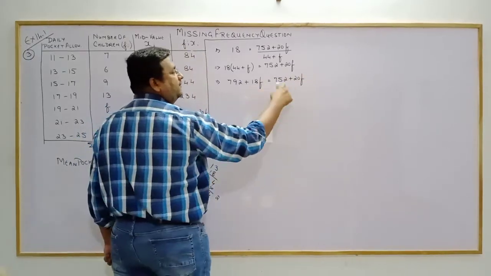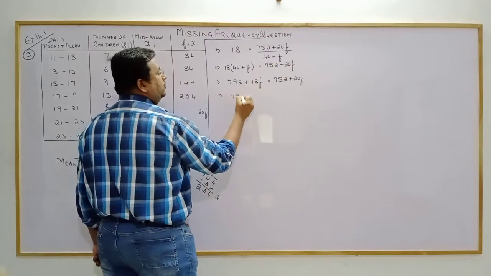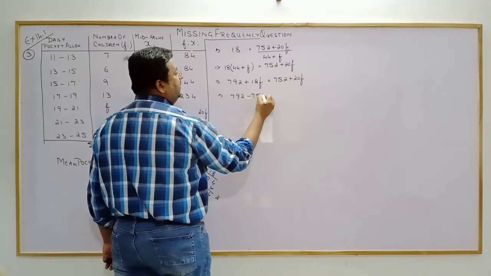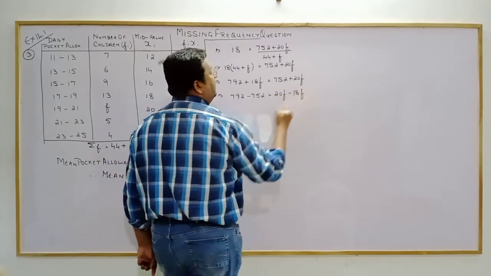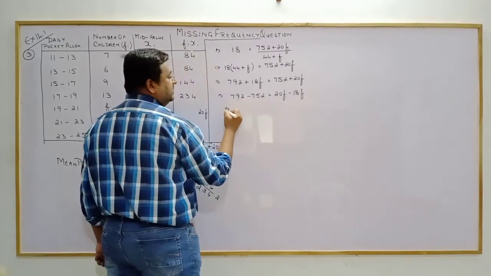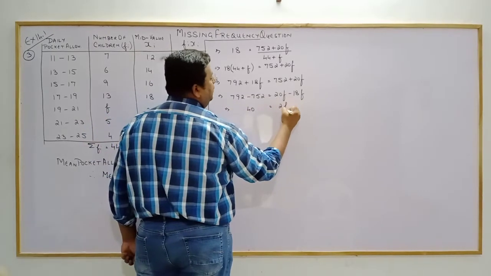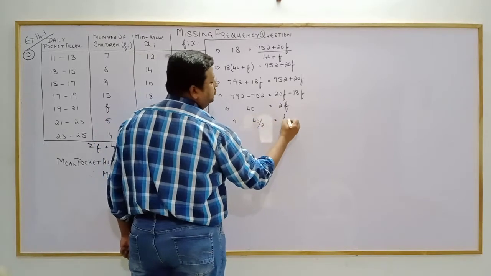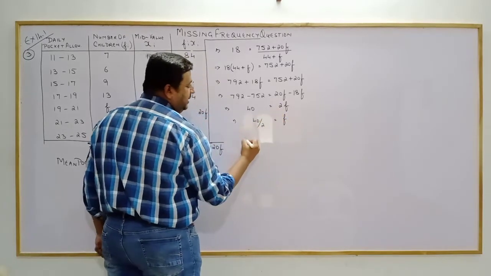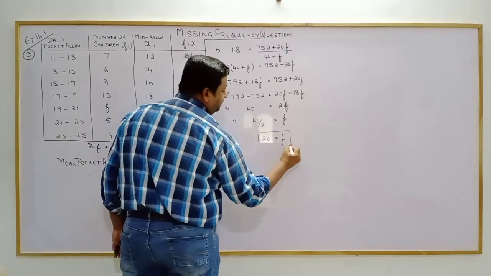We need to find f. Bring 752 over here, 18f that side. So 792 minus 752 is equal to 20f minus 18f. 792 minus 752 is 40, equal to 20 minus 18, 2f. So therefore 40 upon 2 is equal to f. 2 is in multiplication, goes in division. So therefore 20 is equal to f.